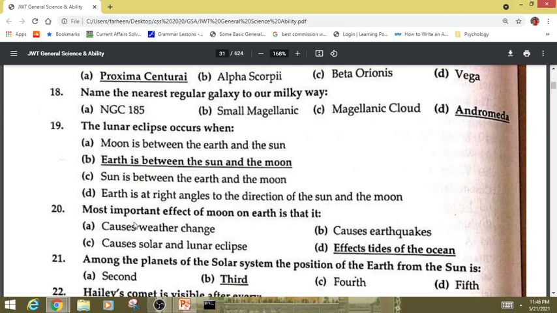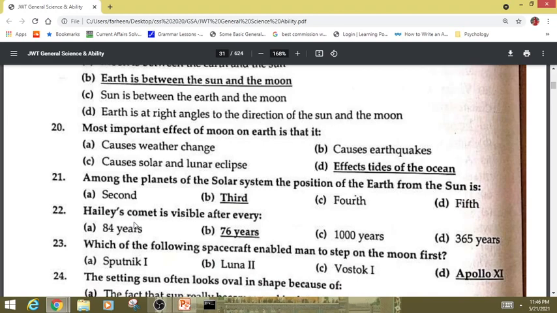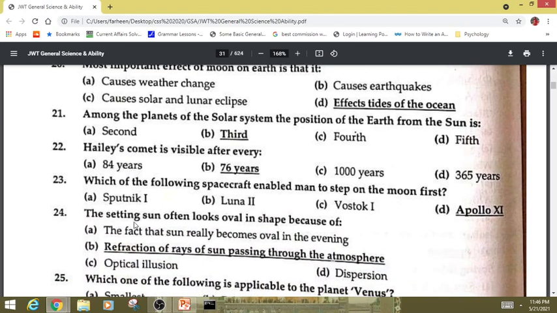The most important effect of the moon on Earth is the tides of the ocean. Among the planets of the solar system, the position of the Earth from the sun is third. Halley's Comet is visible after every 76 years.